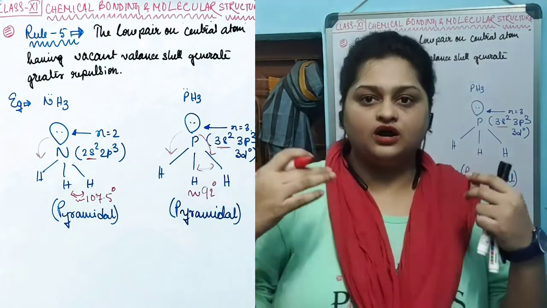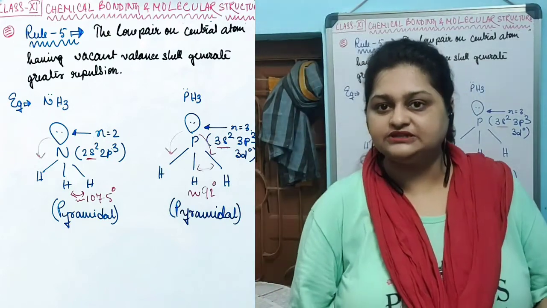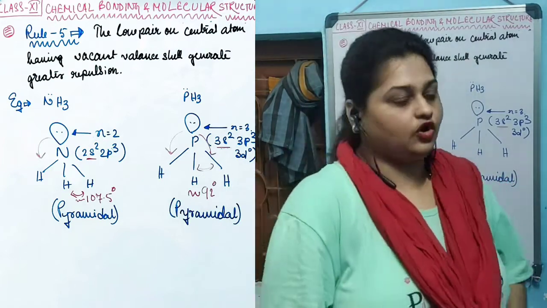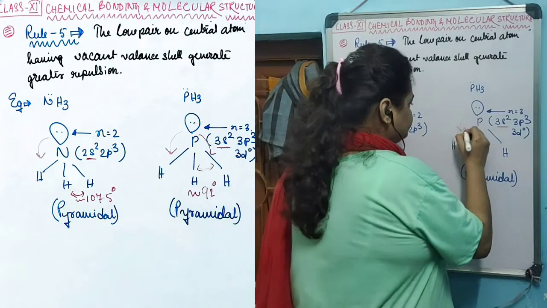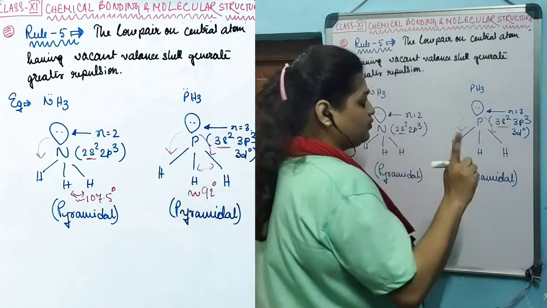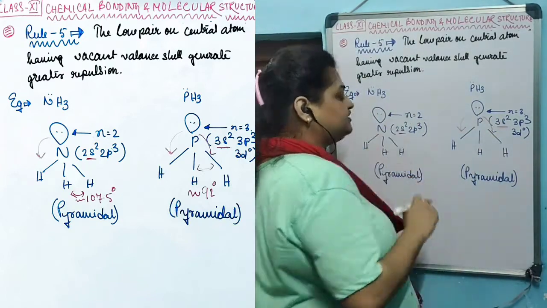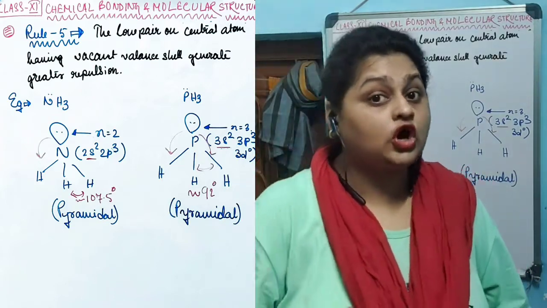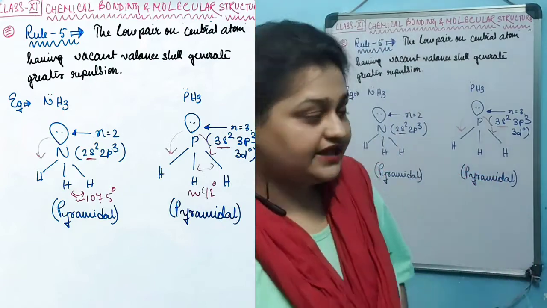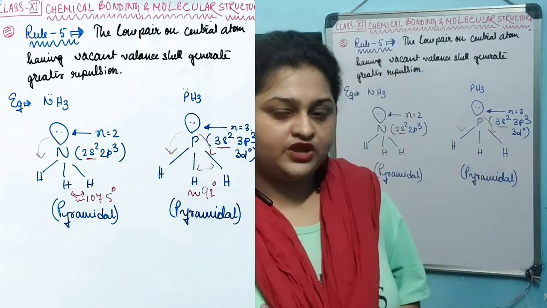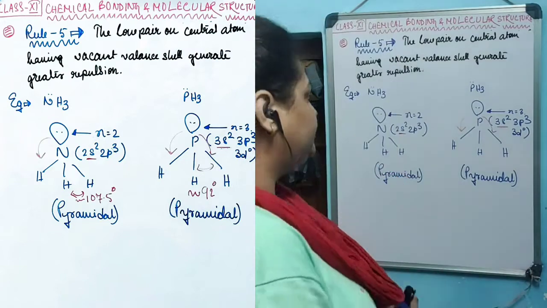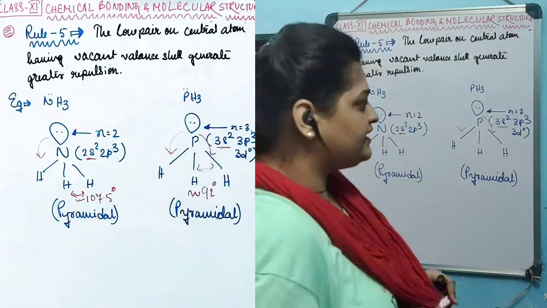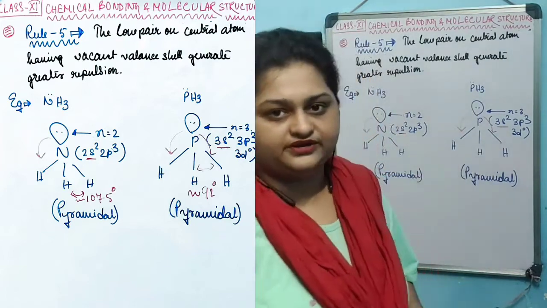As it occupies larger space, it creates a comparatively larger repulsion effect on these bond pairs. Whereas the lone pair on nitrogen occupies larger space but not as large as the lone pair on phosphorus. So the repulsion created by this lone pair on the bond angle is not as high as that of the phosphorus lone pair.